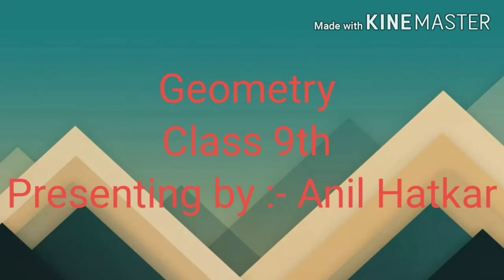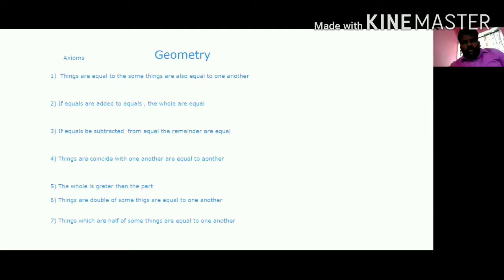Today we are going to talk about geometry. What is geometry? Geometry is nothing but geo means earth and metry means measurement. In ancient time, we used geometry to measure things. Geo means earth and metry means measurements.